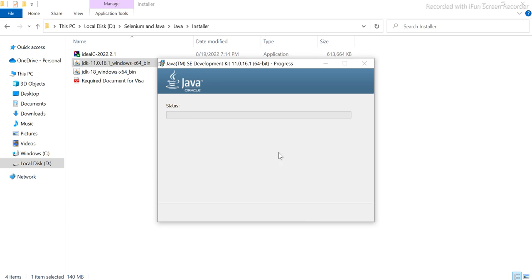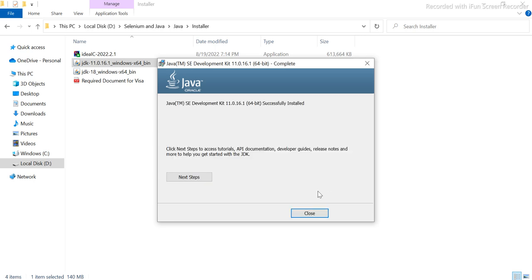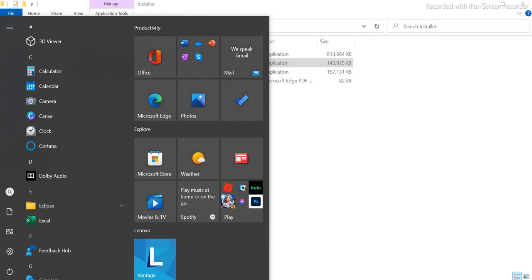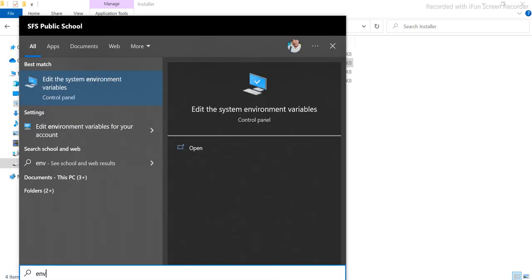Let's wait here. Now you see JDK 11 successfully installed, it will say. Now you can close it. Once it is closed, you need to do one thing. Go here and just type env. We have to set the environment.